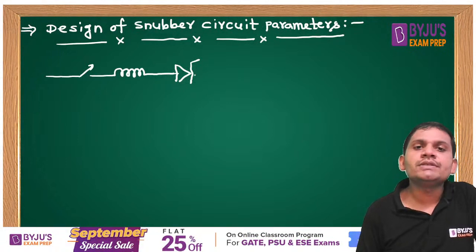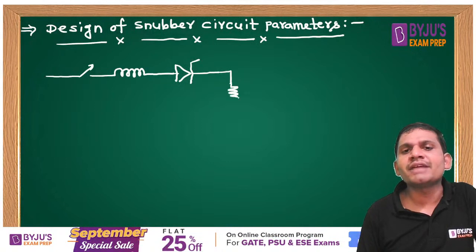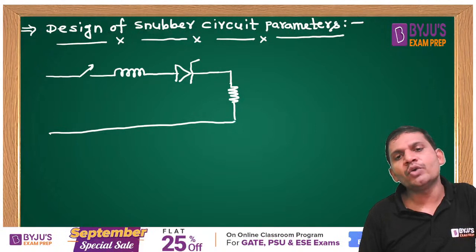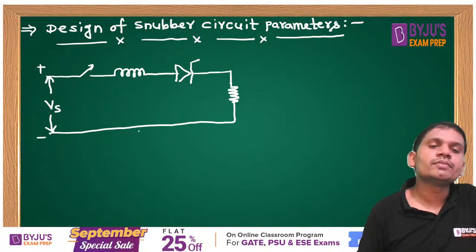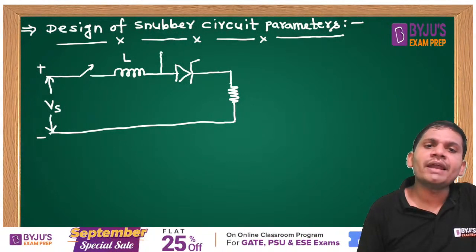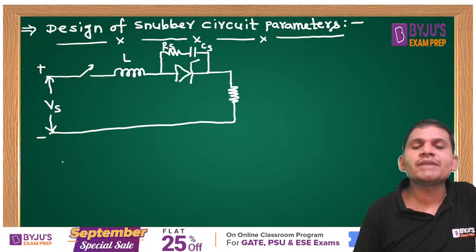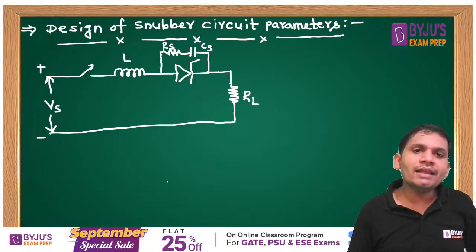Yes, friends, I am explaining the design of snubber circuit parameters. These formulas are very important to solve problems on snubber circuits. Let Vs be the supply voltage, and this is L. Across this, I am connecting the resistance and capacitance. Rs is the snubber circuit resistance, Cs is the snubber circuit capacitance, and RL is the load resistance.